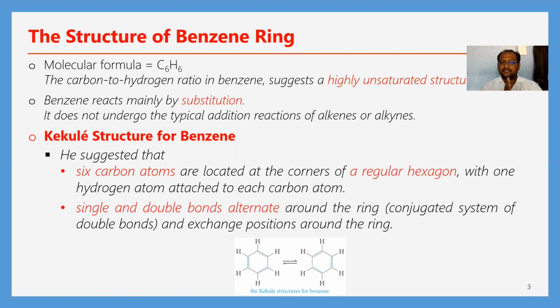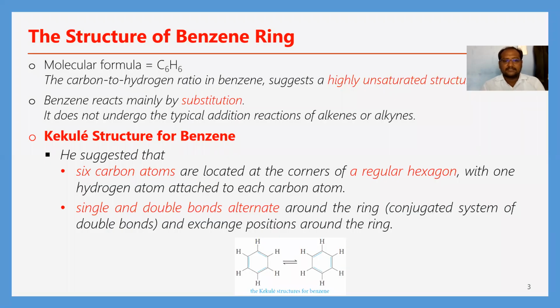He suggested that 6 carbon atoms are located at the corners of a regular hexagon, with single and double bonds present in the benzene ring in an alternating mode around the ring. So this is called a conjugated system of double bonds. They exchange their positions around the ring.